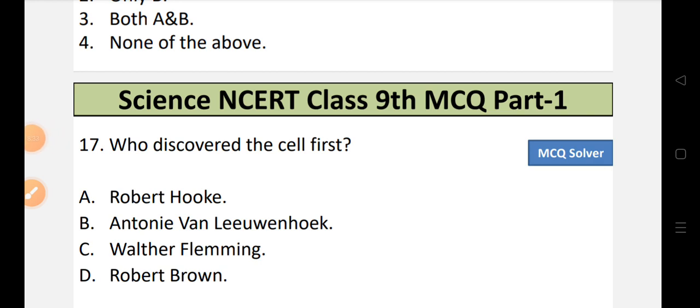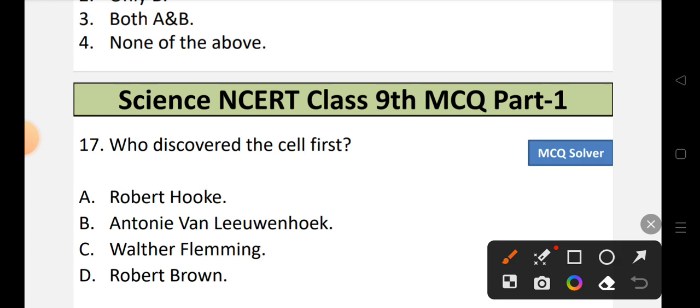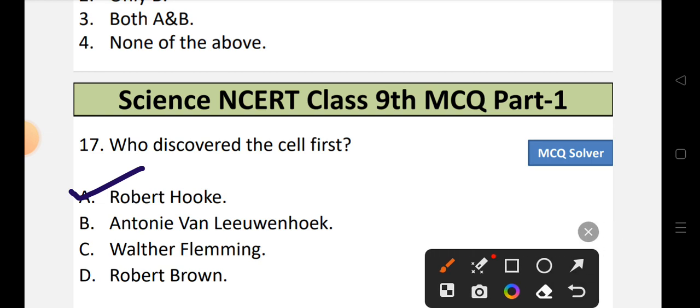Now question number 17. Who discovered the cell first? Let's look into the options. Option A, Robert Hooke. Option B, Anton von Leeuwenhoek. Option C, Walter Fleming. Or option D, Robert Brown. So the correct option is option A, that is Robert Hooke was the first person who discovered the cell. So A is the correct option.